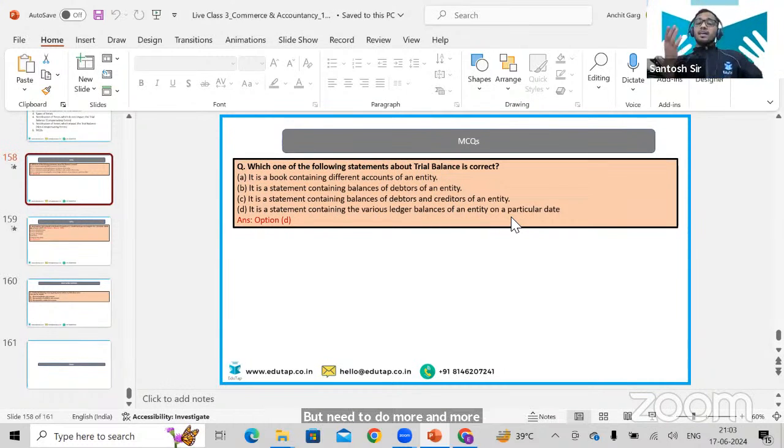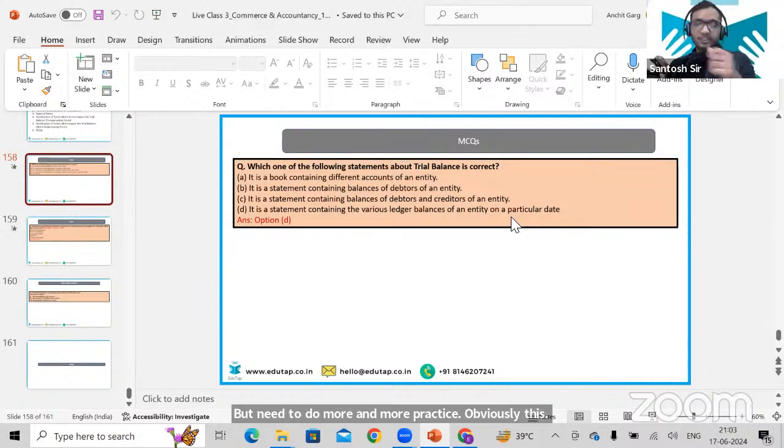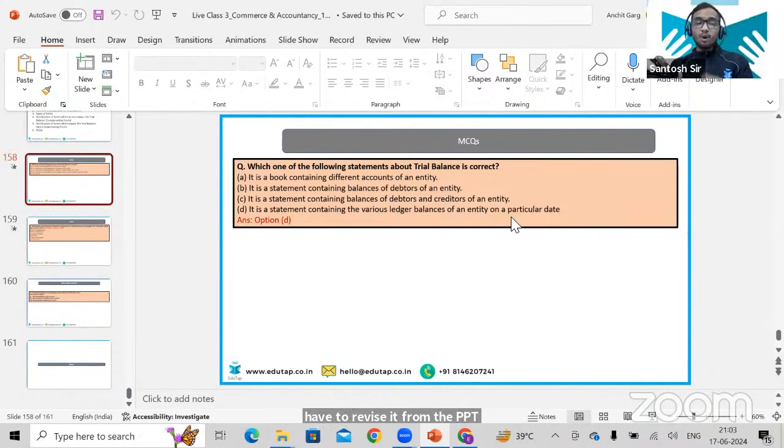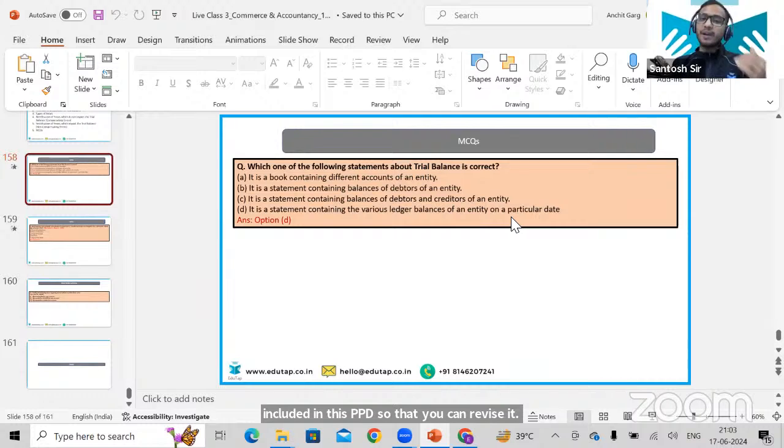Obviously, everyone has to do this. Once you have the PPT, you have to revise from the PPT. You have to do the practice. All the homework questions and all the extra examples I have included in this PPT so that you can revise it, right? That's why I have done so. You need practice. This is accounts, technical but logical.